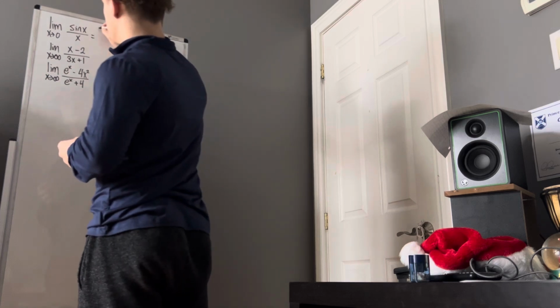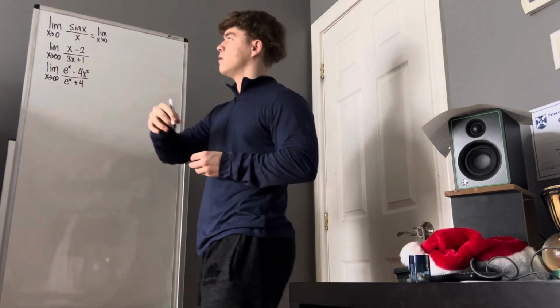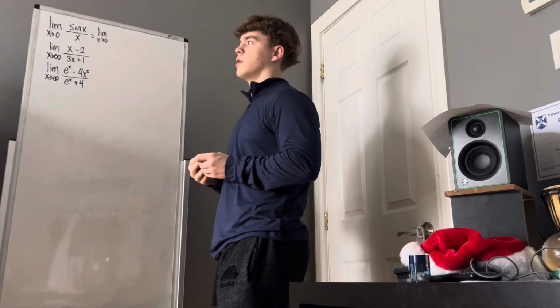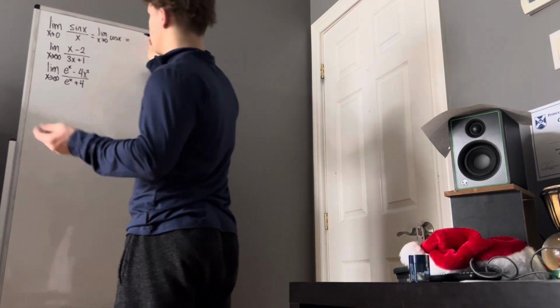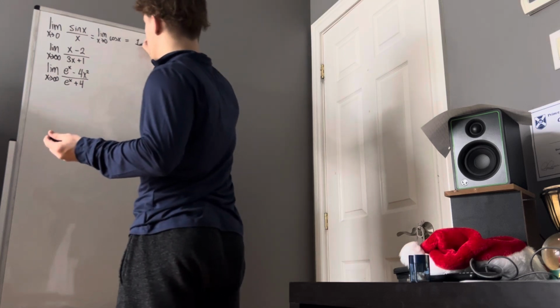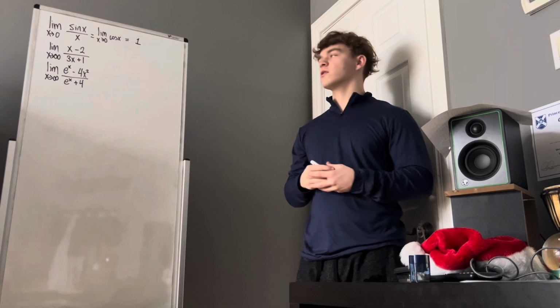So let's do that. This is the limit as x approaches 0 of cosine of x. What's that equal? Well, that equals 1. Easy. It's got to be one of my favorite things.